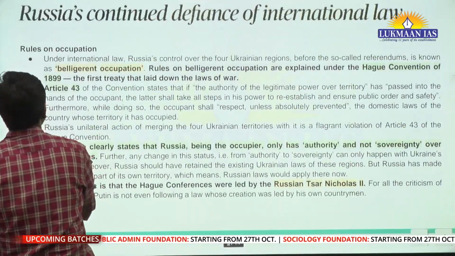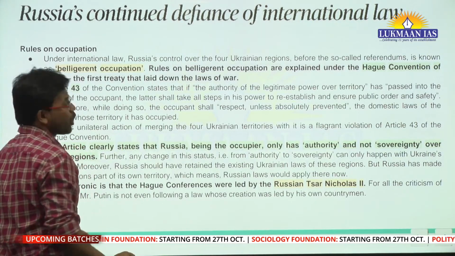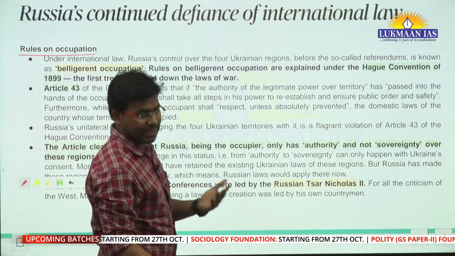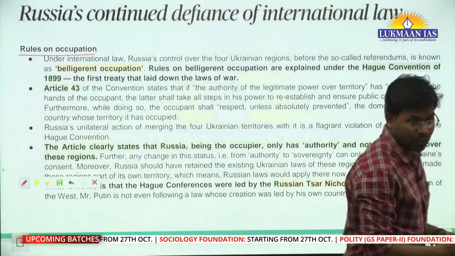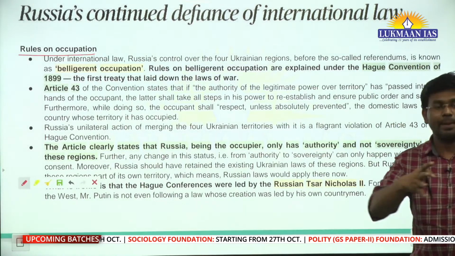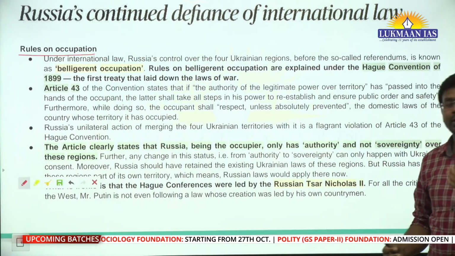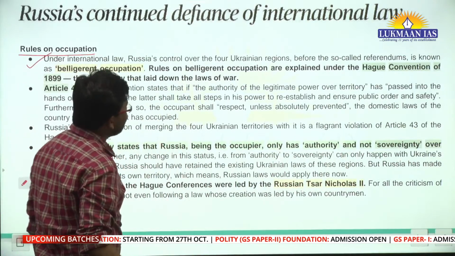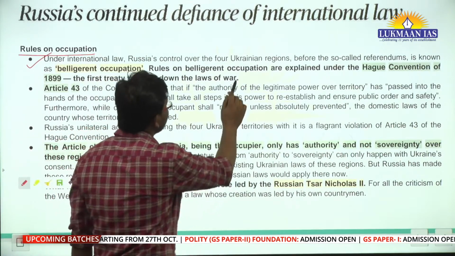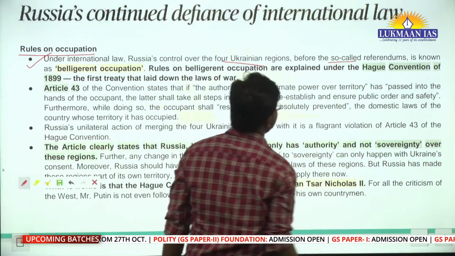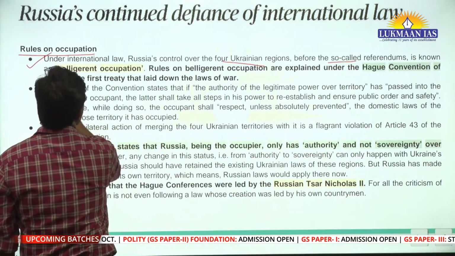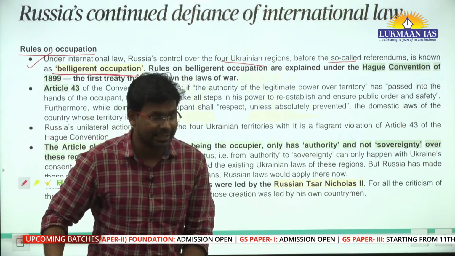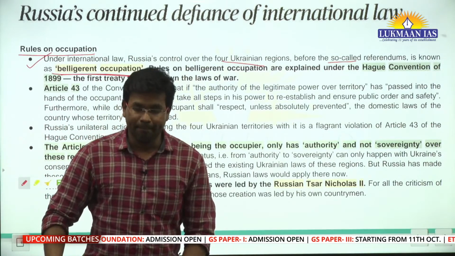And apart from this, if we talk about rules on occupation, under international law there are multiple rules under which you can have control over a territory. So, under international law, Russia's control over the 4 Ukrainian regions before the so-called referendum is known as belligerent occupation. So, we will understand what we mean by belligerent occupation.